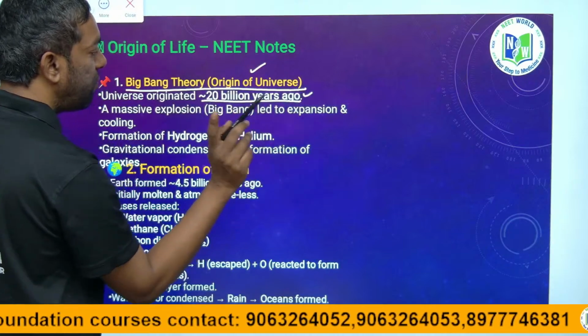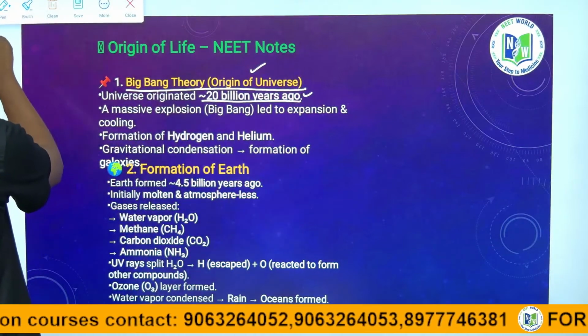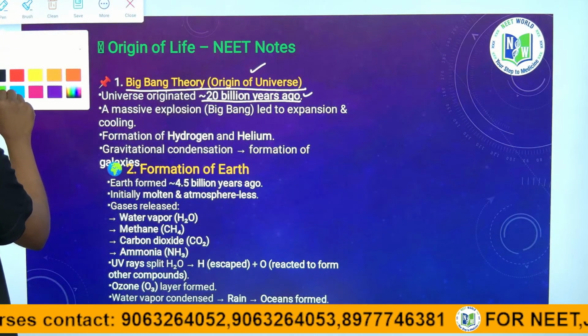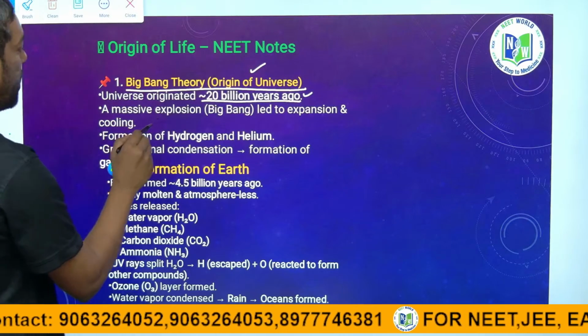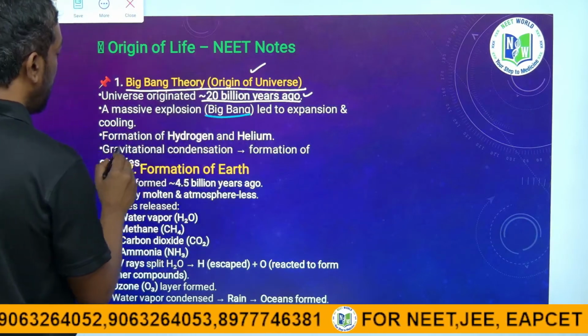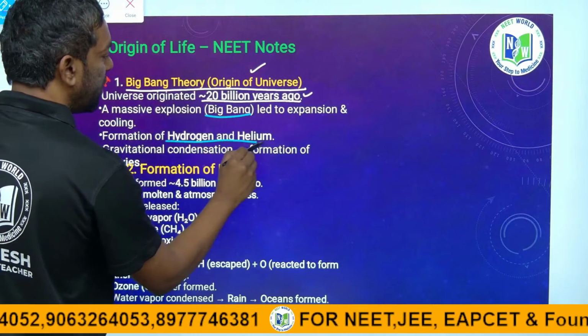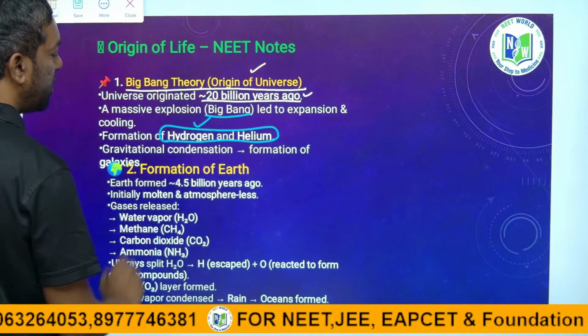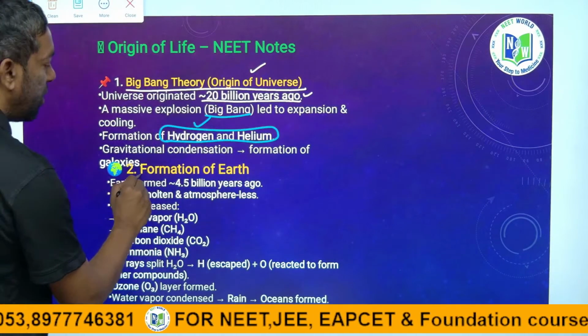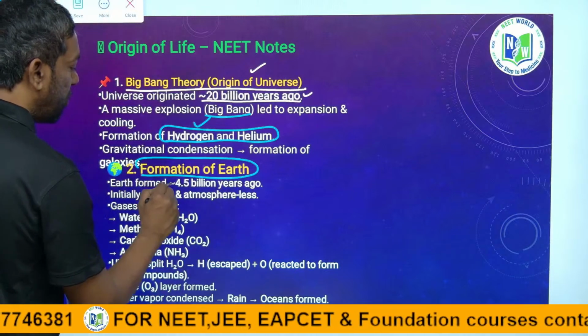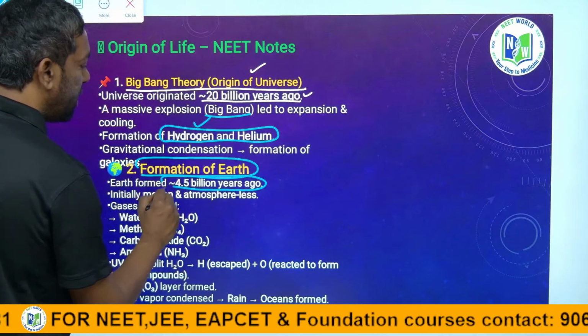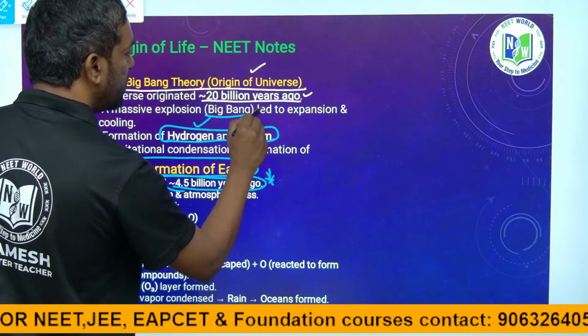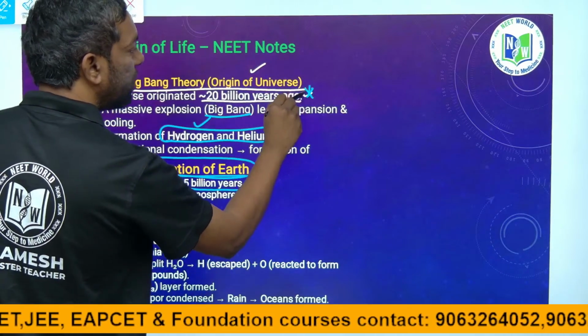This is important for NEET. Twenty billion years ago, the Big Bang theory, and formation of hydrogen and helium. The formation of Earth was 4.5 billion years ago. This is a NEET point.